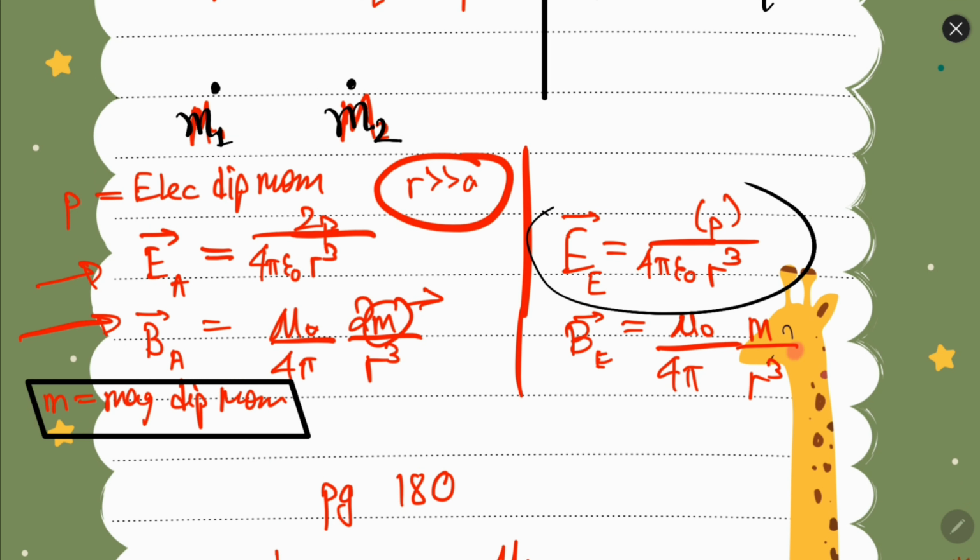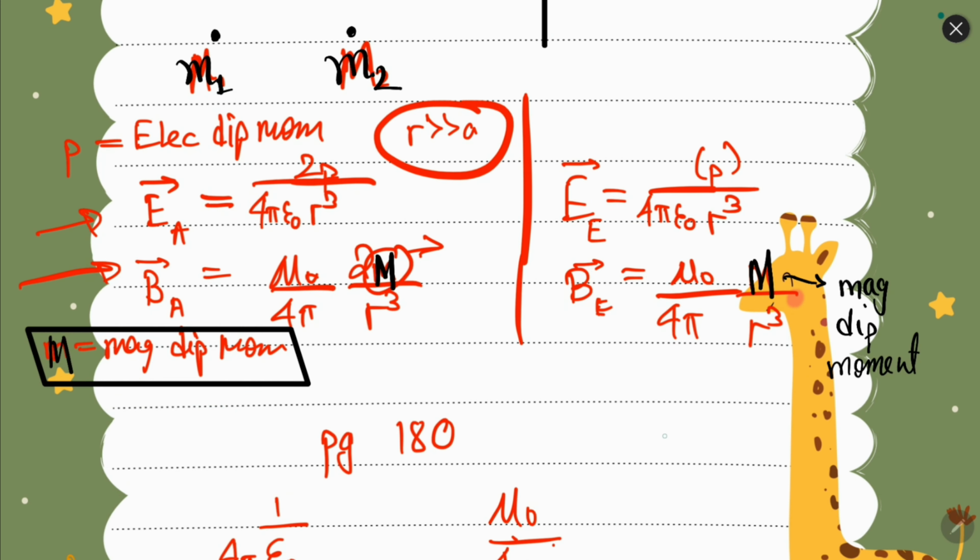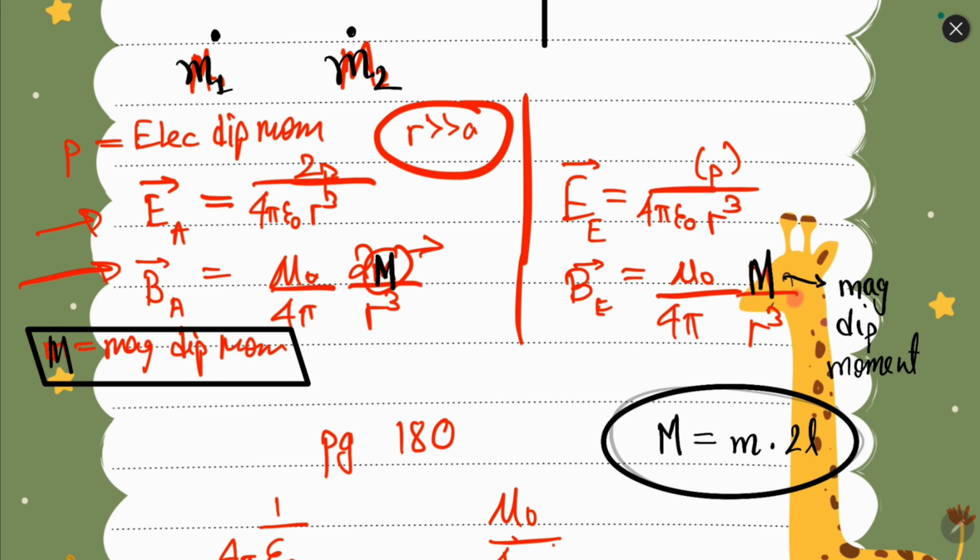And similarly, in the equatorial position, it is mu naught over 4 pi, m over r cube. Again here m is the magnetic dipole moment. If you want, you can represent it using capital M so that you do not get confused with the magnetic pole strength. The magnetic dipole moment is equal to the magnetic pole strength times the distance between the poles.